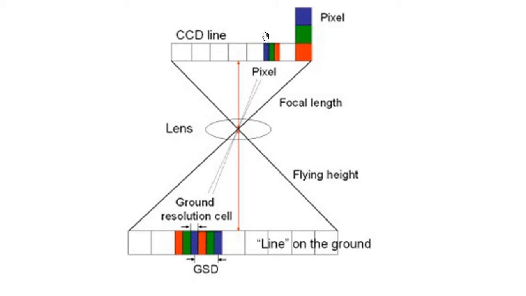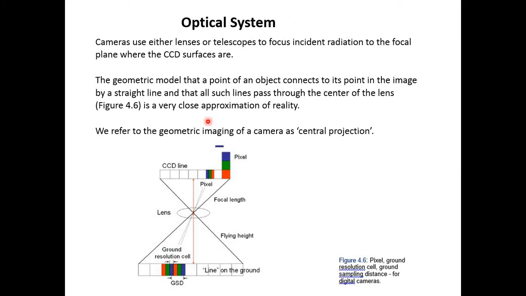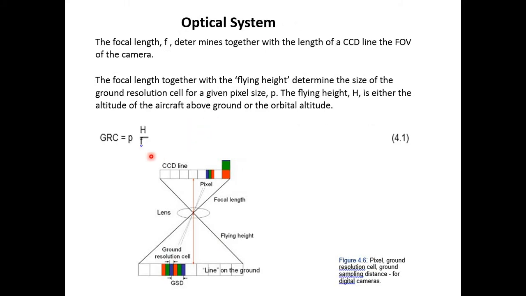The main equation is this one: ground resolution cell is equal to P into H over F. F is the focal distance from this point to this point, 2 feet, 4 feet, 6 feet and so on. H is the distance from this point to the ground surface. It may be 200 kilometer, 2000 kilometer. So you have to put these two values in the same units, I mean to say in meter, in feet.